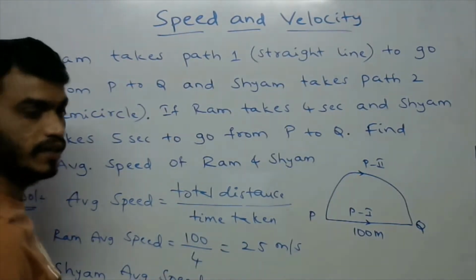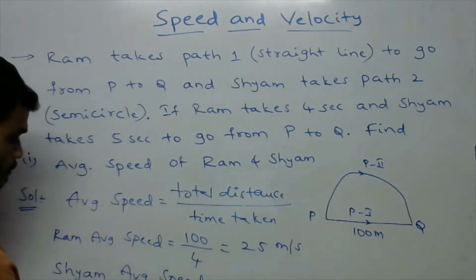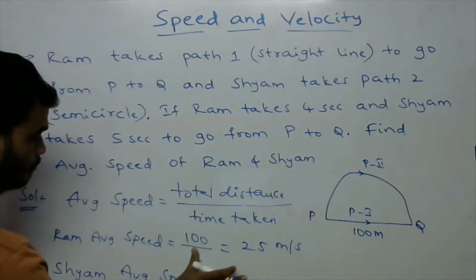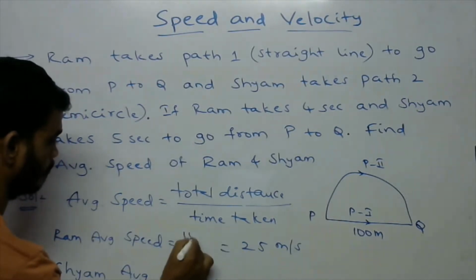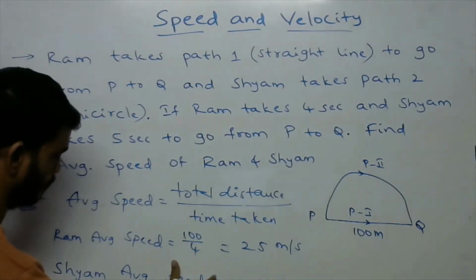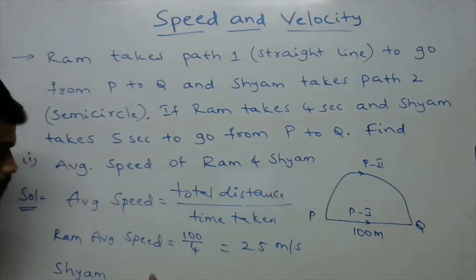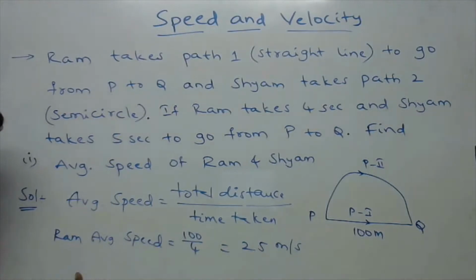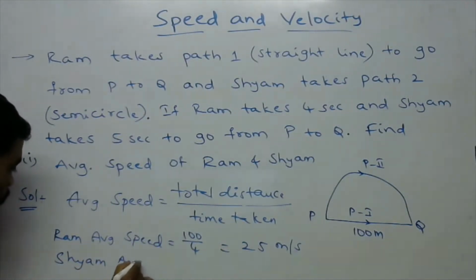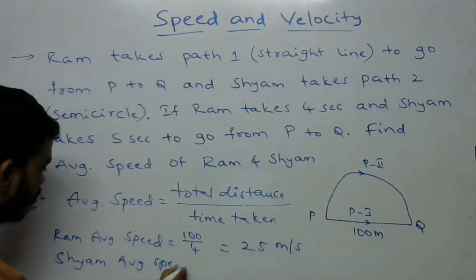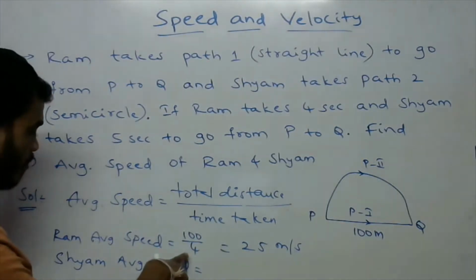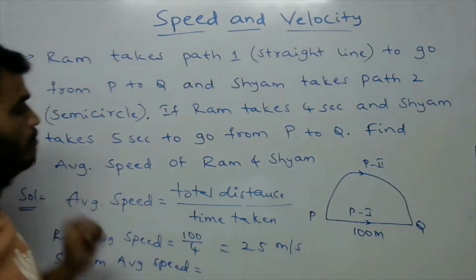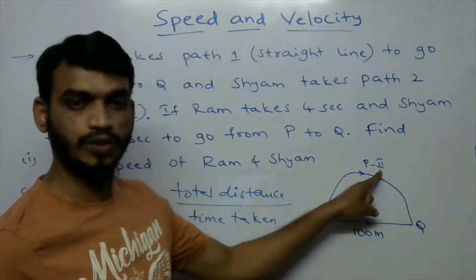Now Shyam's average speed. What is the average speed of Shyam? Shyam takes path 2.